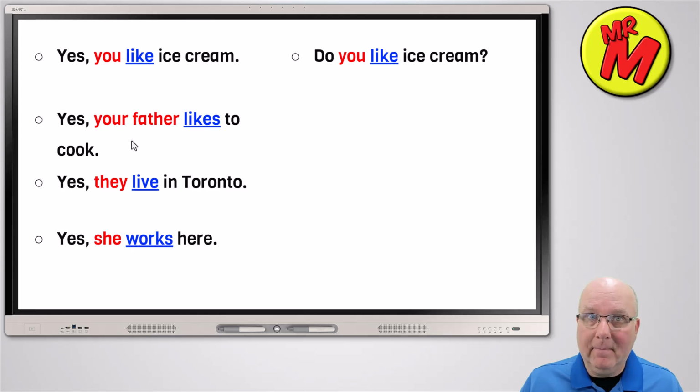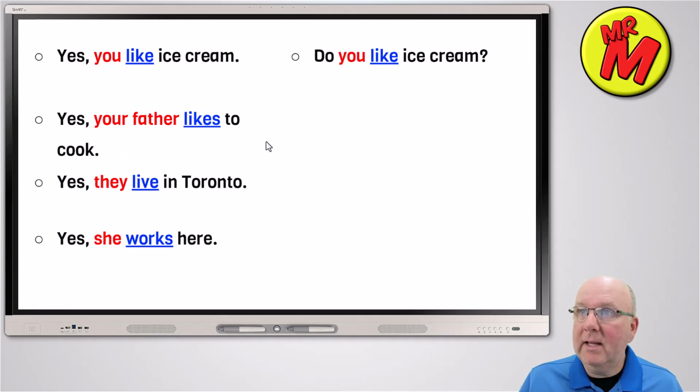Same thing here, but with a little twist. Your father could be replaced by the pronoun he. So it's third person singular. The proof? Like is actually likes. So it's third person singular. So in this case, instead of adding do, we will add does.